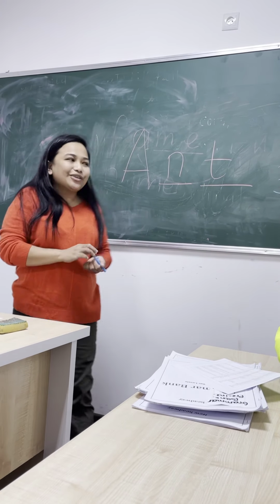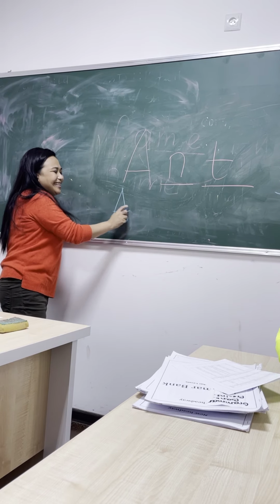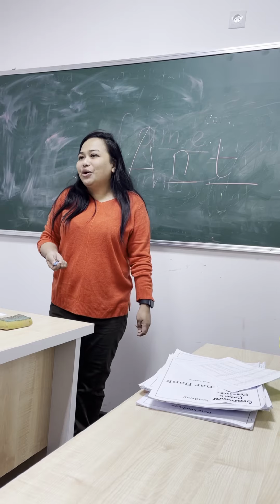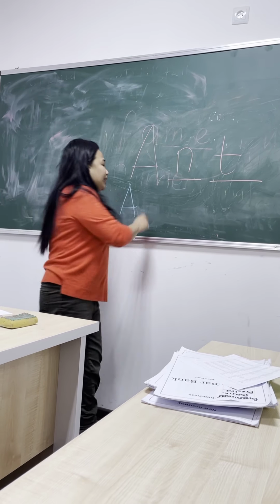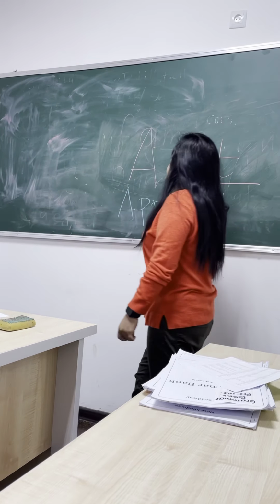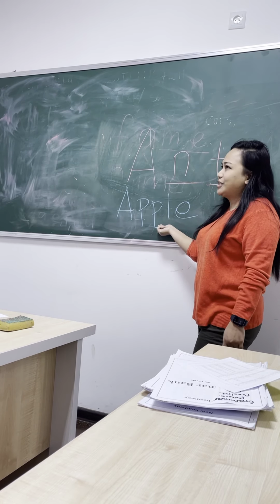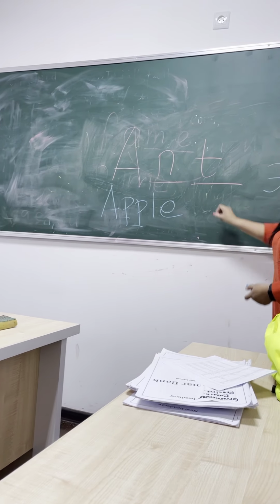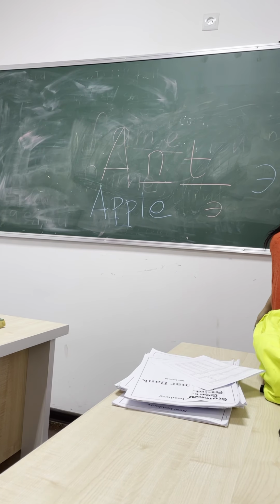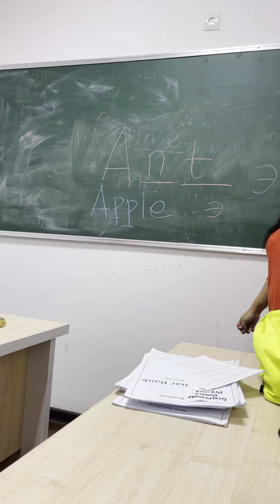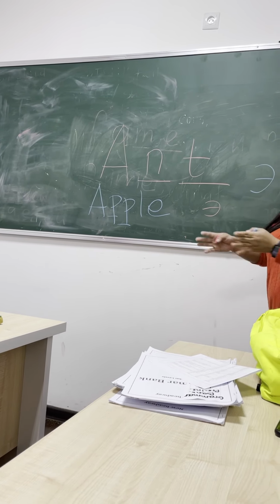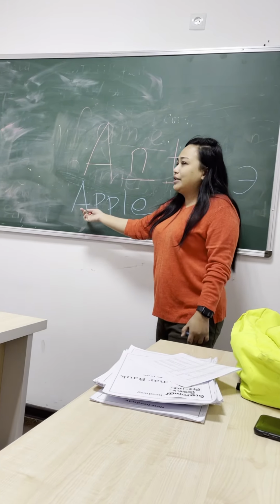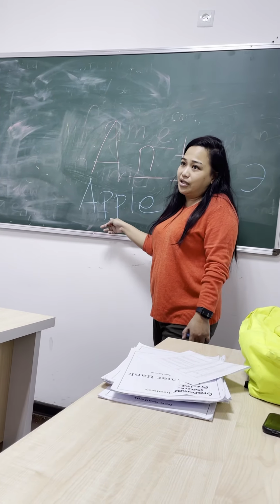Another example. This is very interesting. A lot of people will say it the wrong way. No, it's not that, okay? Look. Consonant. This is letter A. So it will be apple, with the short A. Why? After the letter A, two consonants.